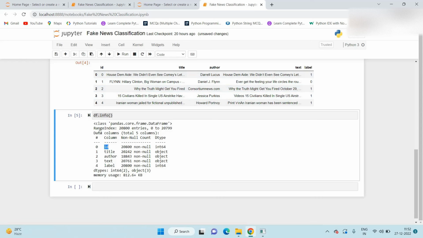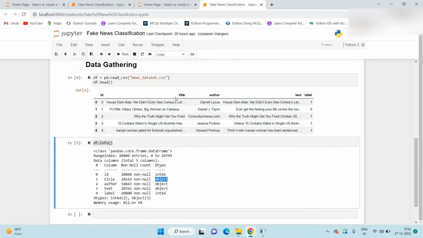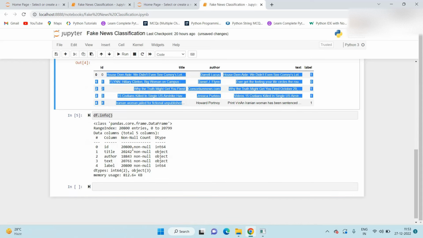For example, if you see the ID column, numeric data is available. So for the ID column, the data type is int64. Same if we see the title column, the data type is object. Object means text data or strings are available. If you see in our data set, for the title, text data is available.